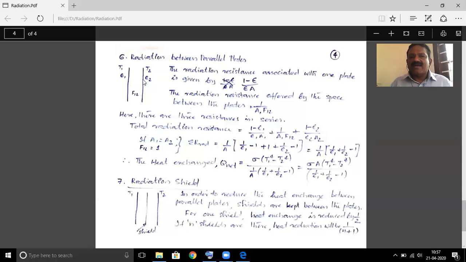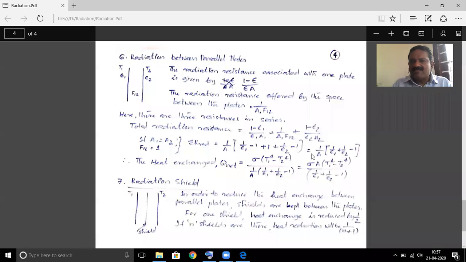Similarly, whatever radiation is emitted by the second will be reaching the first, because there is no way of escaping of radiation from this space. That is the reason why the value of F12 is 1. That is, the full amount of radiation emitted by one surface reaches the other one.